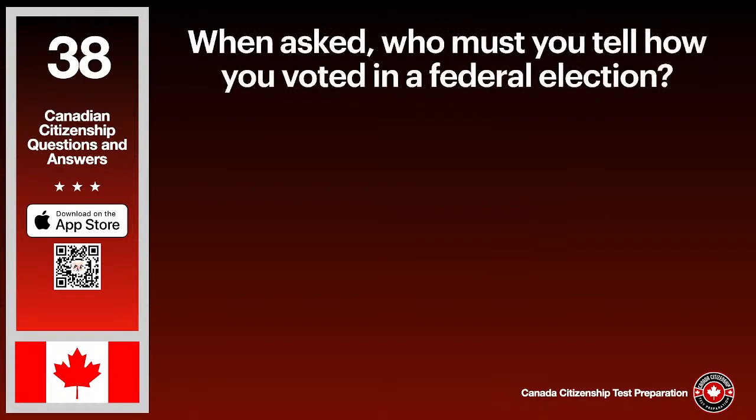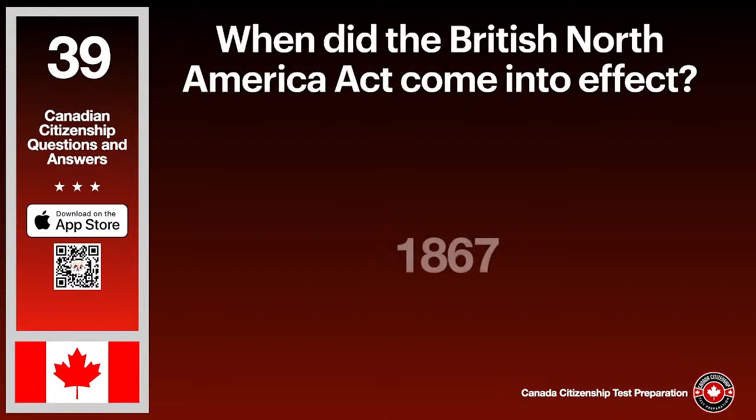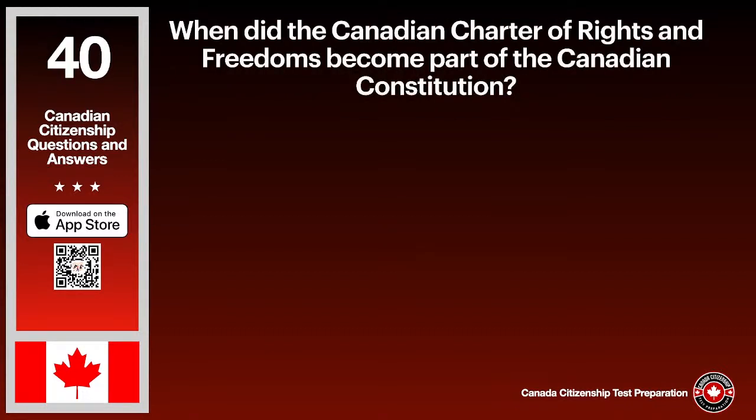When asked, who must you tell how you voted in a federal election? The answer is no one. When did the British North America Act come into effect? The answer is 1867. When did the Canadian Charter of Rights and Freedoms become part of the Canadian Constitution? The answer is 1982.